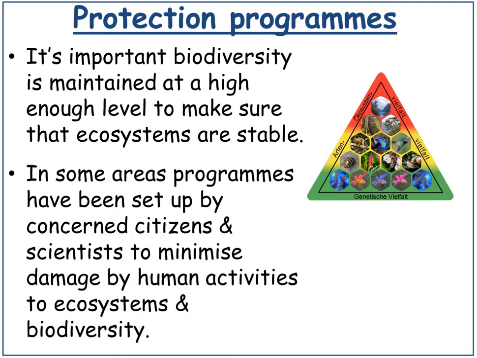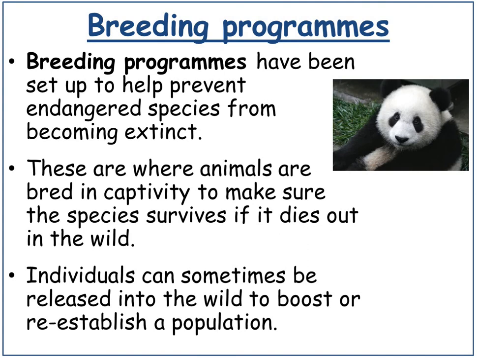Protection programs. It's important that biodiversity is maintained at a high enough level to make sure that ecosystems are stable. In some areas, programs have been set up by concerned citizens and scientists to minimise damage by human activities to ecosystems and biodiversity. Breeding programs have been set up to help prevent endangered species from becoming extinct.